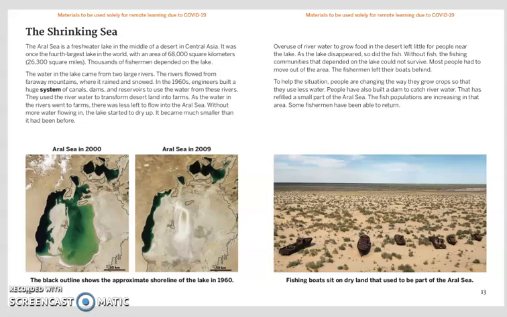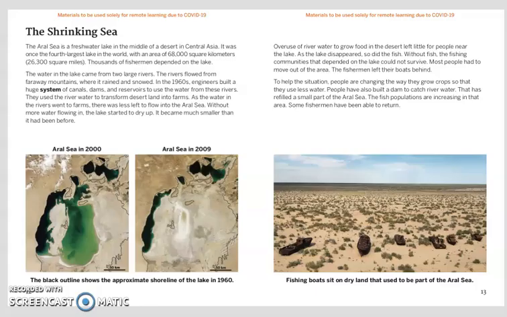In the 1960s, engineers built a huge system of canals, dams, and reservoirs to use the water from these rivers. They used the river water to transform desert land into farms. As the water in the rivers went to farms, there was less left to flow into the Aral Sea. Without more water flowing in, the lake started to dry up. It became much smaller than it had been before.